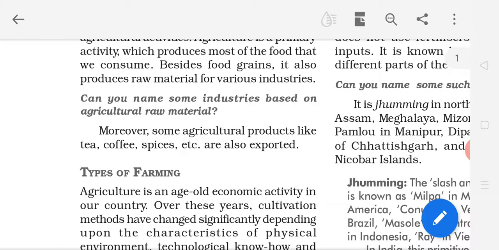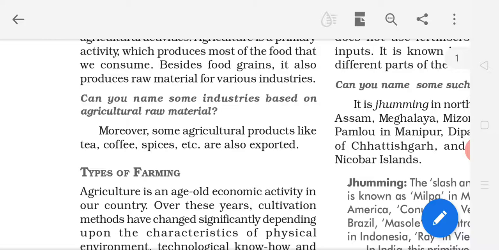Besides food grains, it also produces raw material for various industries. Not only food, agriculture also provides other raw material, like sugarcane, that is a raw material for the sugar factory, and cotton, that is a raw material for the textile industry.